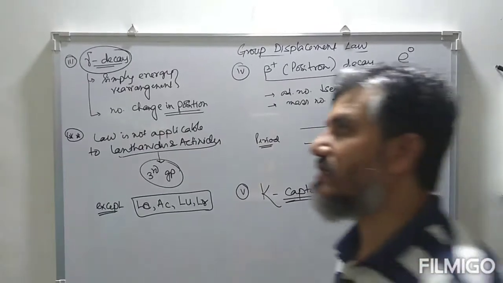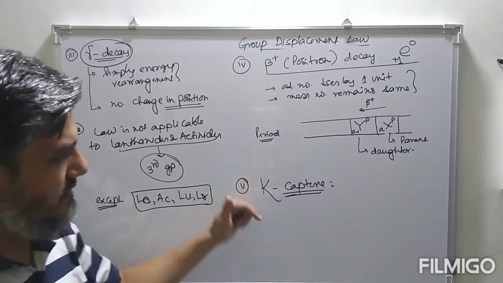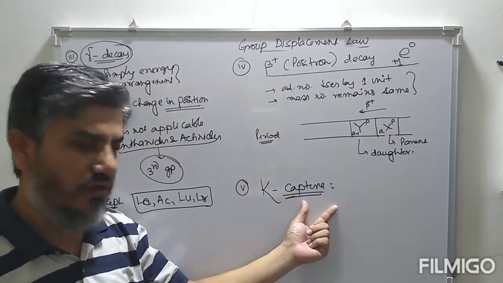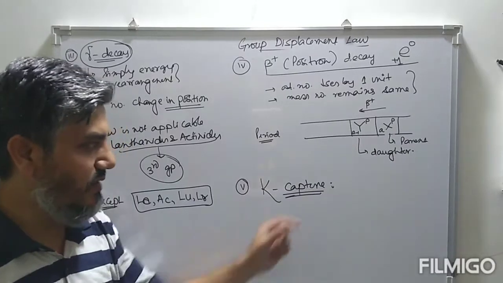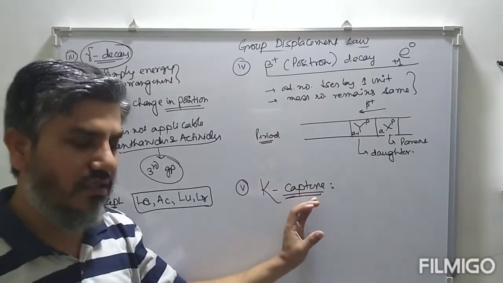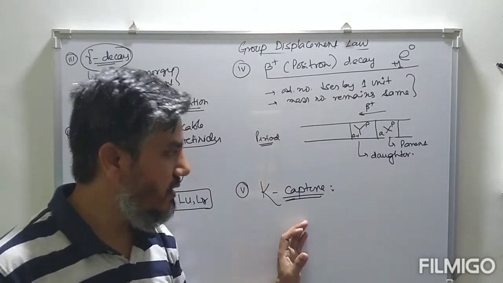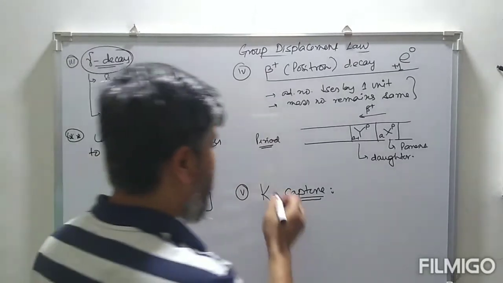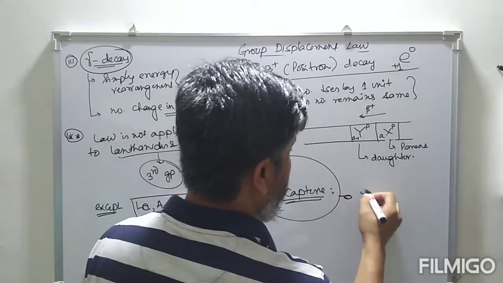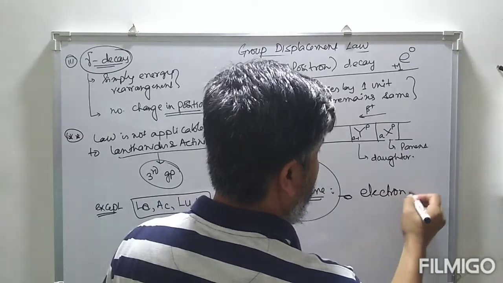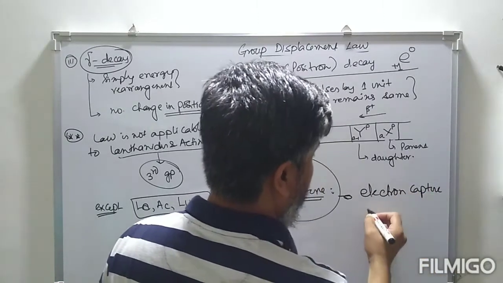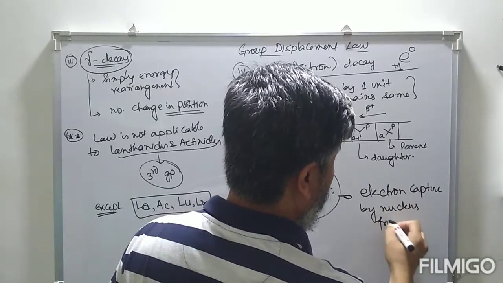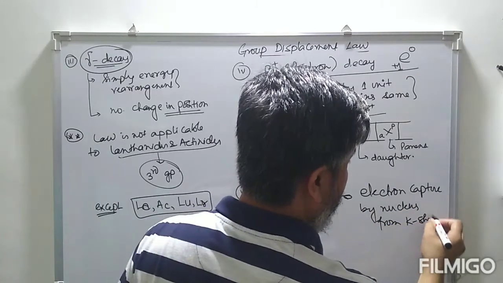So during this process, look at this. The electron is remaining inside the system. The number of nucleons, protons, and as well as neutrons remain inside the nucleus. So there is no change in the number of protons as well as the number of neutrons. So K capture, simply also known as electron capture by the nucleus from a shell.